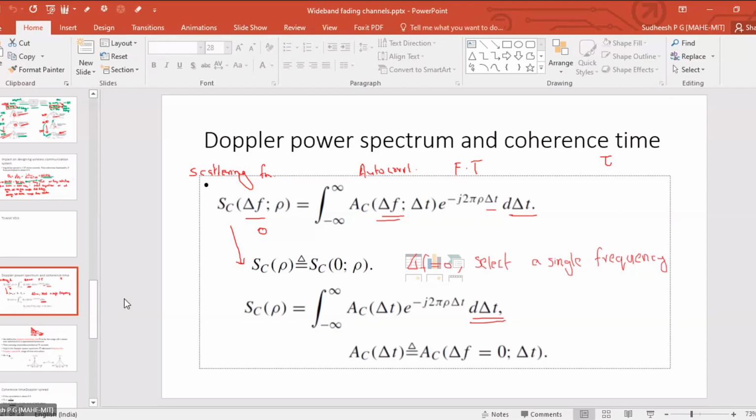In order to compare this channel, we need some parameter. We should compare the symbol time or symbol bandwidth to some parameters, right? Those parameters are called coherence time and Doppler spread. So we'll see what is coherence time, how we'll find coherence time, and how we'll find Doppler spread.